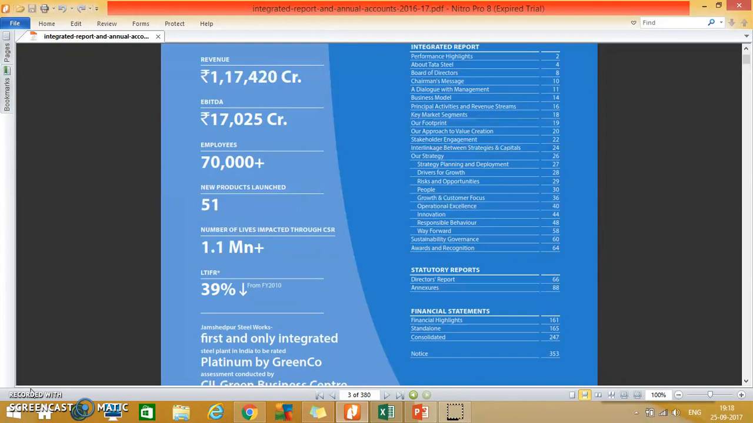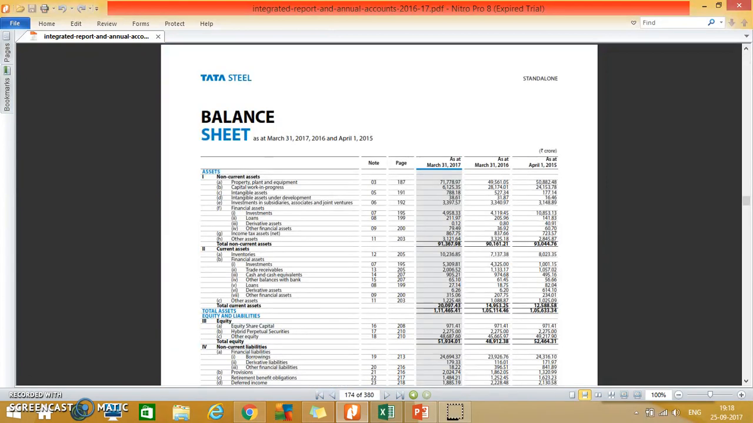The financial statements are on page number 165, and the consolidated statements are on page number 247. These two statements are something that we will be working on. Let me check what the stand-alone financial statements mean. The stand-alone financial statements begin with the balance sheet that has been given. As we remember, this is an Indian company which provides the financial information as per Schedule 3 of Companies Act 2013, and that's what we'll see here.